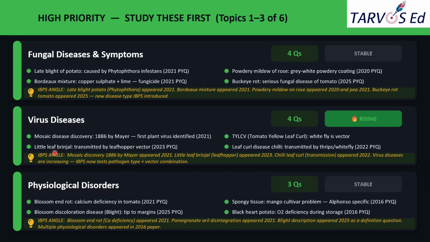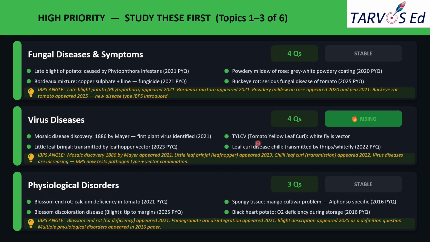And little leaf of brinjal is transmitted by a vector. So remember one thing, you should focus on vectors also. Little leaf of brinjal is transmitted by leafhopper, which acts as the vector, and that was asked in 2023.